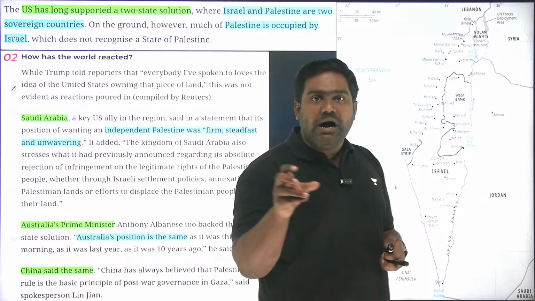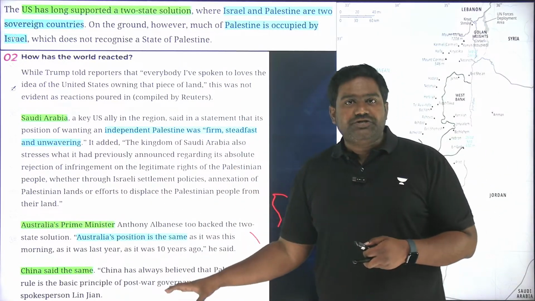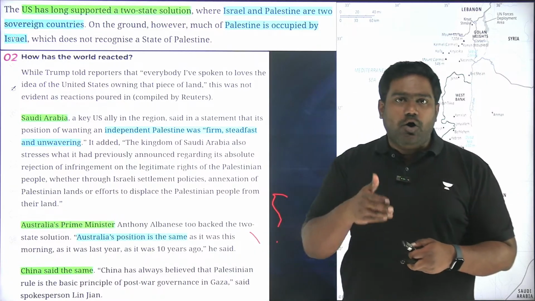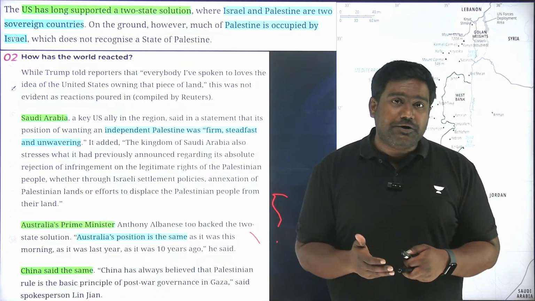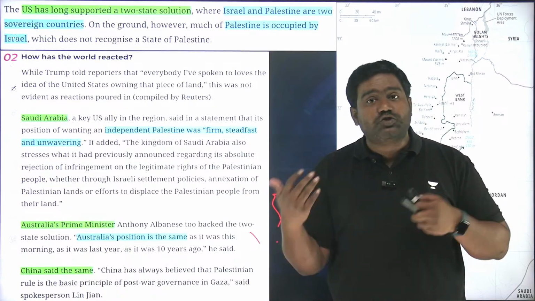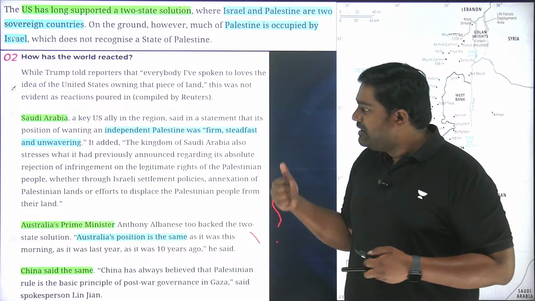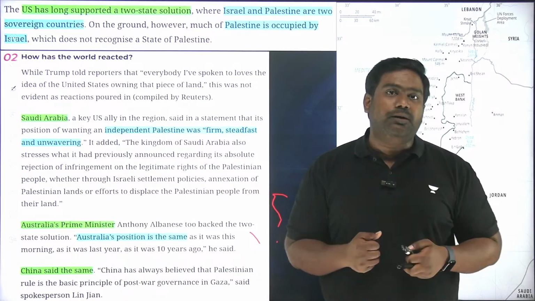So, over the years, Israel has slowly annexed and occupied Palestinian territory as well. It never allowed Palestine to be formed as a separate country. Be it the West Bank, the Gaza Strip, and the areas around it, which were supposed to be Palestine, those territories have been taken away and are under the illegal occupation of Israel as recognized by the global community.